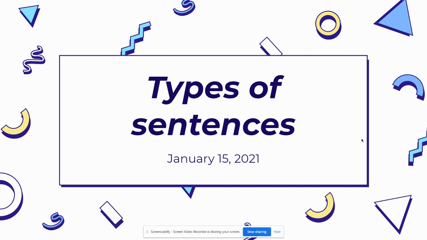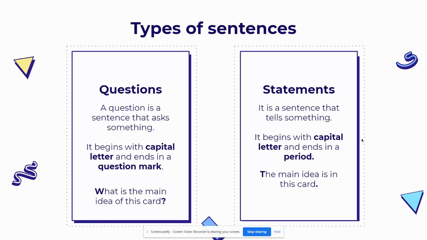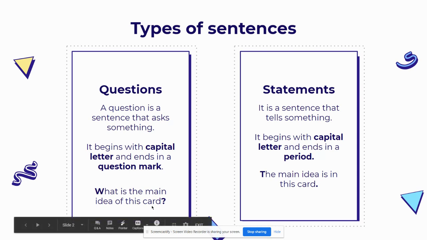So today we're going to be talking about types of sentences. Now, we're going to be talking about two types of sentences, questions and statements. Now, a question is a sentence that asks something. It begins with a capital letter and ends in a question mark. For example, what is the main idea of this card? So this question starts with a capital letter and then it ends in a question mark.